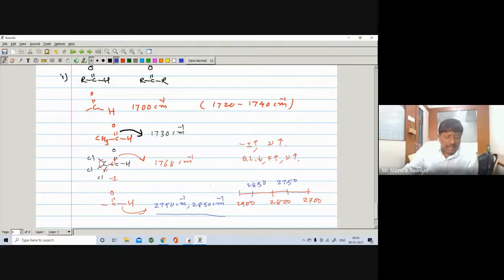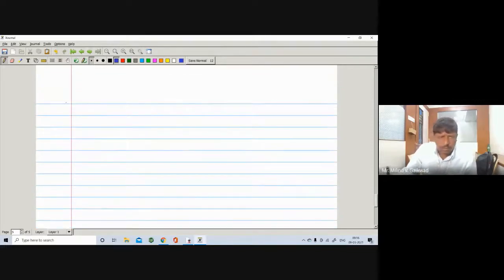Then about the ketone. This is about the aldehyde, then next about the ketone. So in ketone, you are having RC double bond OR, example CH3C double bond O and CH3, right?